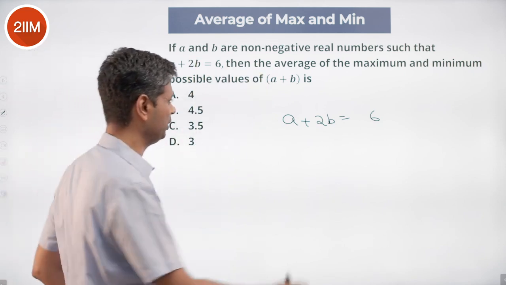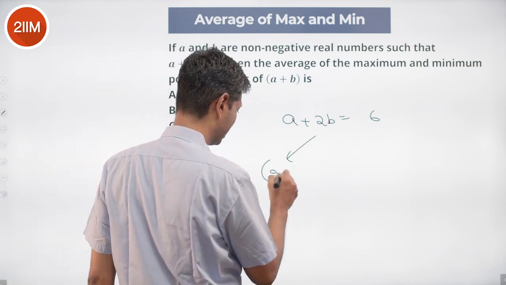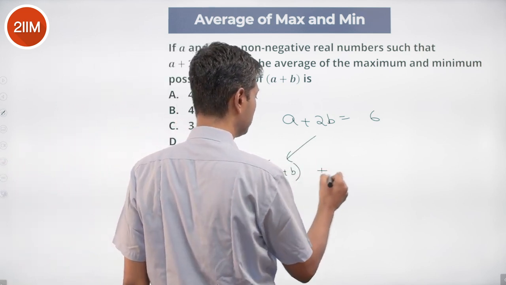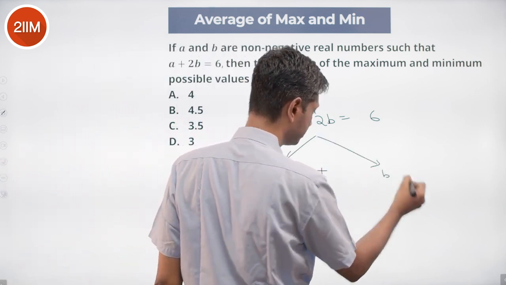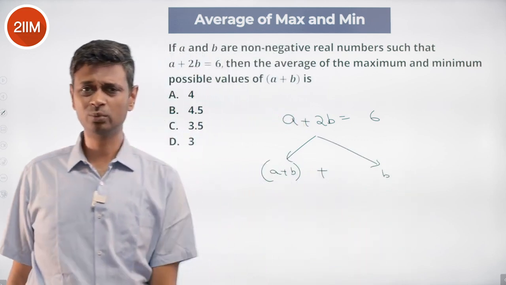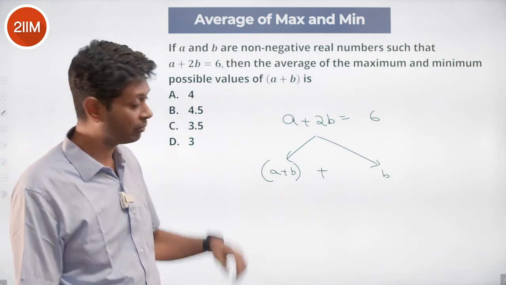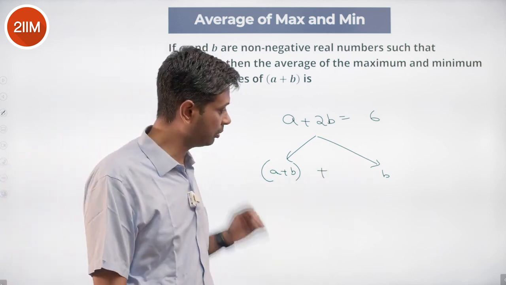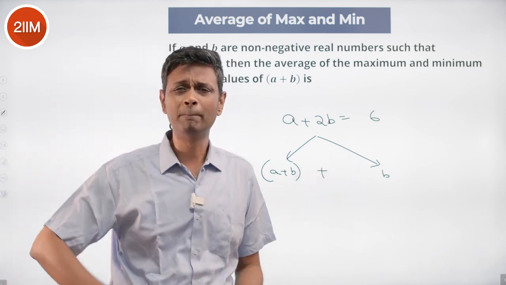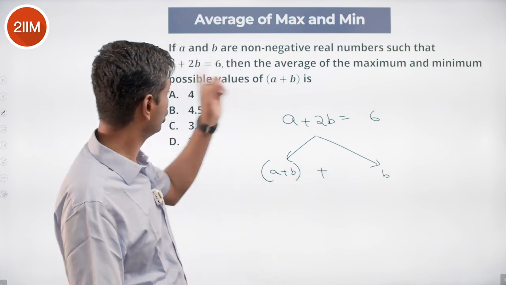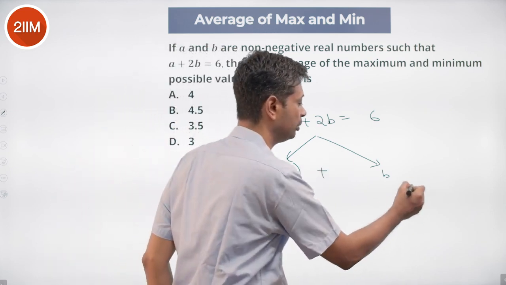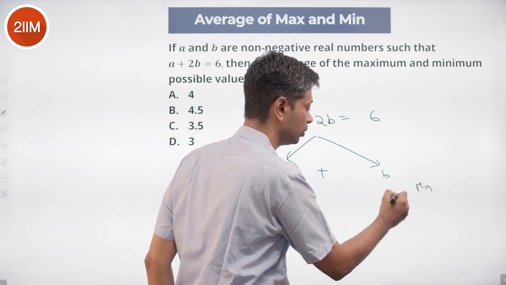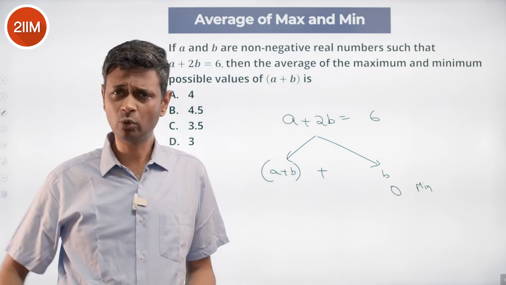This A plus 2B, I'm going to break as A plus B plus B. That's it, done, we're through. We want to find maximum and minimum values of this. This is maximum, that should be minimum. This is minimum, that should be maximum. What is the minimum value B can take? Non-negative, so 0. It can't go below 0.